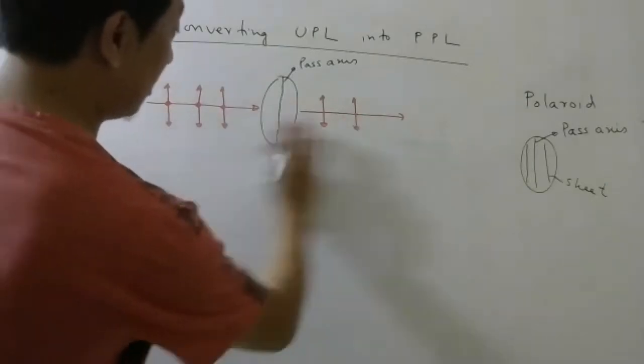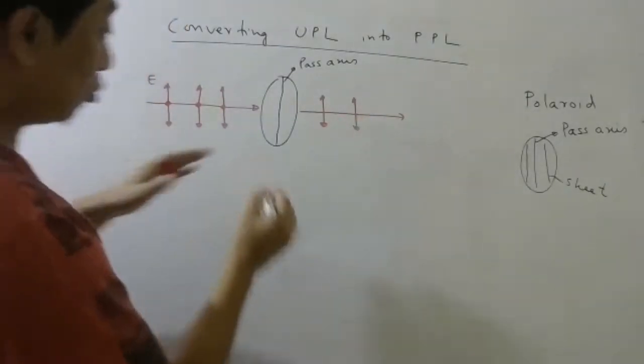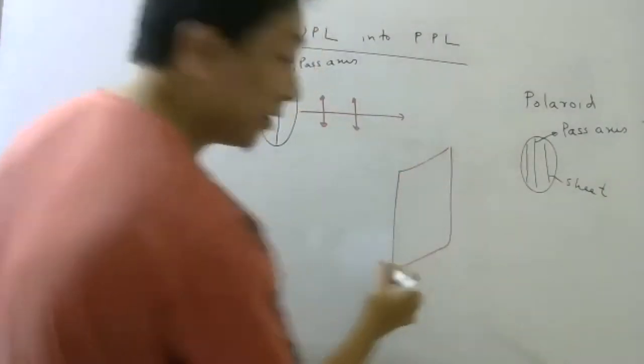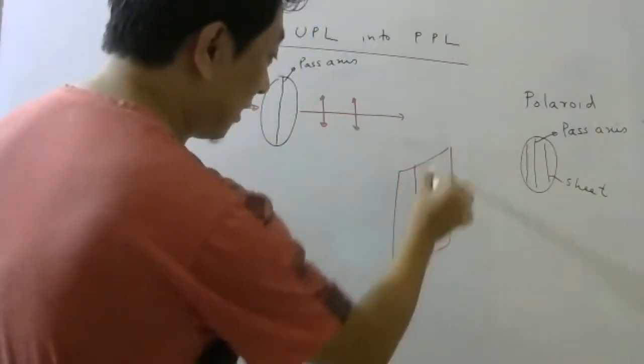So I hope this part is clear, okay? So to make students remember, what I tell them is this. Imagine there is a door and the door is like this.